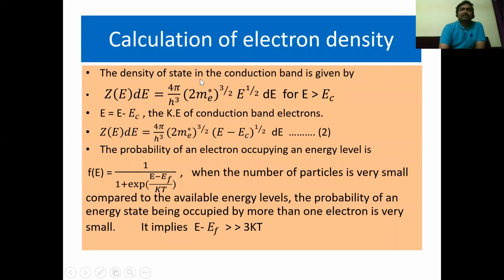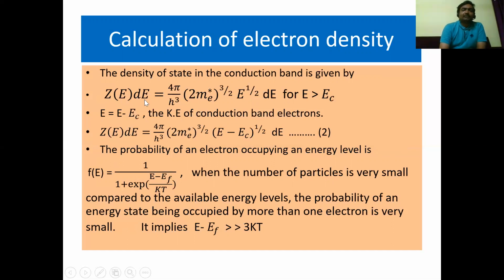The density of states in the conduction band is given by Z(E) dE equals 4π by h cube into (2 me star) whole to the power of 3/2 into E to the power half into dE, for E greater than Ec. Here we can calculate this density of states from statistical mechanics. Here me star is the effective mass of an electron. We can modify this equation for the conduction band as E equals E minus Ec, where E is the kinetic energy of the conduction band electrons.